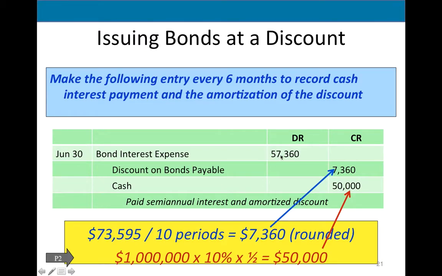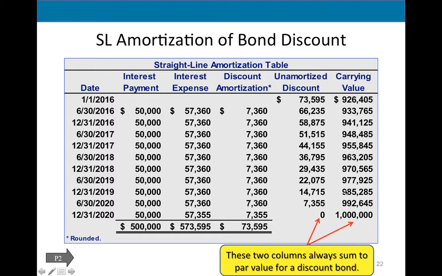So look at bond interest expense. I'm paying only 50K in cash, but I am amortizing 1/10. In addition to the bond interest, I'm also amortizing 1/10 of this discount, and I'm adding it right here. So my bond interest expense is higher than my cash payment. And so you will have to prepare the so-called straight line amortization of a bond discount. Straight line amortization means that my discount amortization is the same, except for the last period because of rounding up.